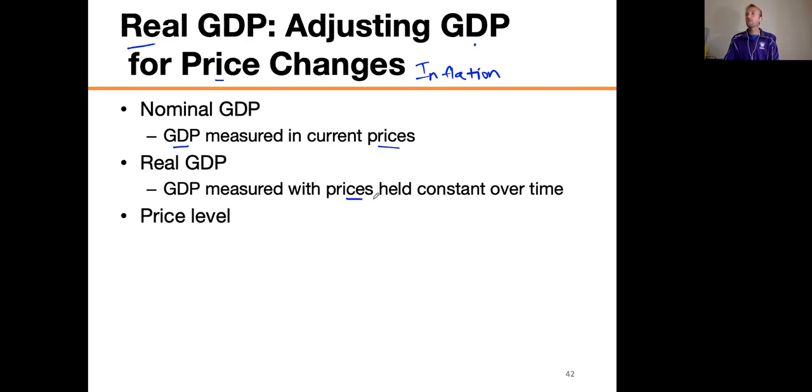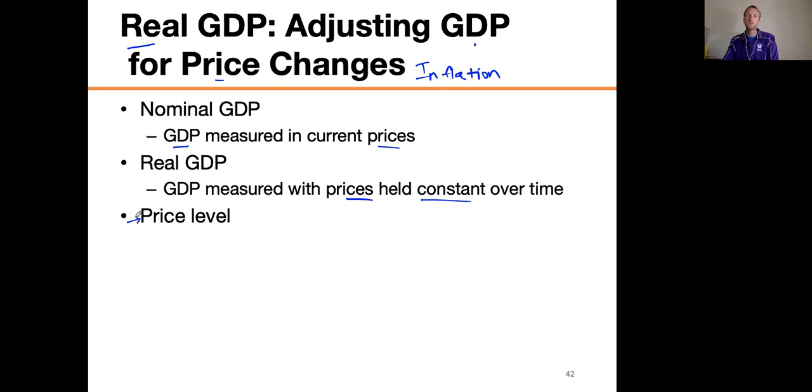I just pick a year. It doesn't matter which year, but I hold that year and use those prices for every other year. So I pick, I don't know, 2010 to be my base year, okay? And then I can calculate the GDP using 2010 prices. All right, coming on, this is a slightly different idea, but I wanted to introduce